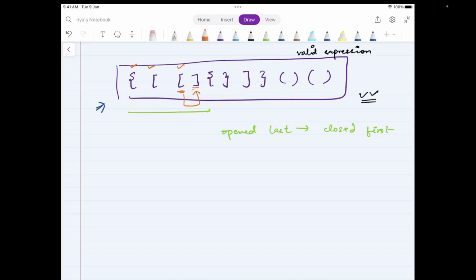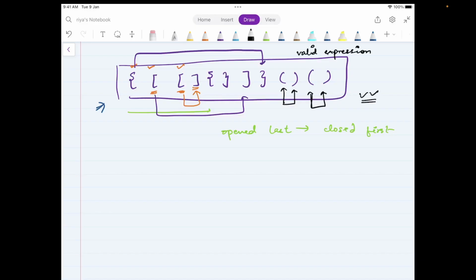Corresponding to that, it is also the one which is closed first, correct? This is the second last opening bracket. Corresponding to that, you can see that this is also the one which is closed after this, right? And the same is the idea over here, right? If this is opened first, this is closed last as well.